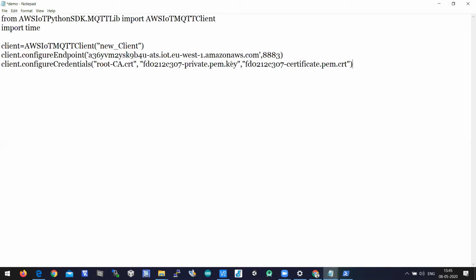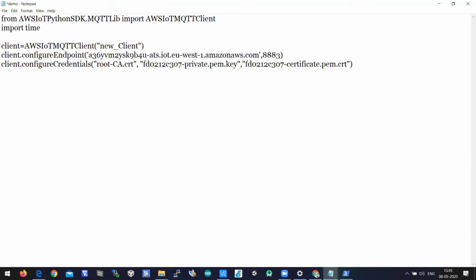The first argument should have .crt at last, the second argument should have .key at last because this is a private key, and the third argument is the certificate of a thing, so it should have .crt. It means two certificates, one is the Amazon certificate, and the third argument should be the thing certificate. In between the two certificates, one private key should be passed. There is no usage of the public key as of now. We are not using the public key here, we are using the private key.